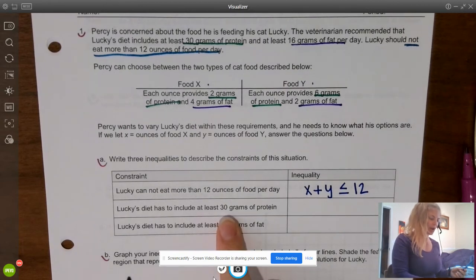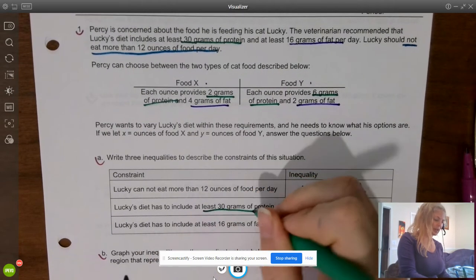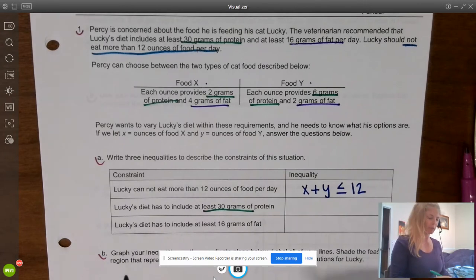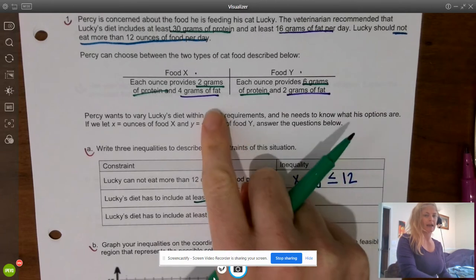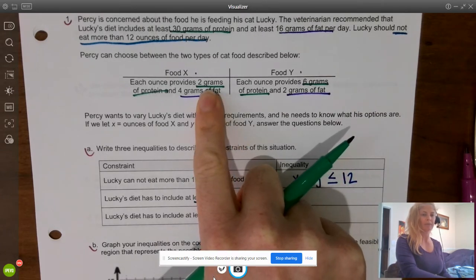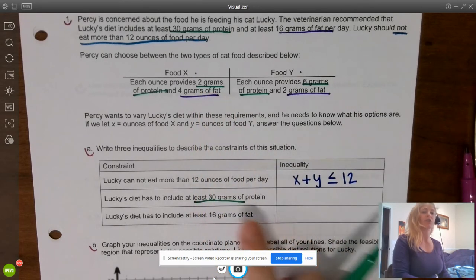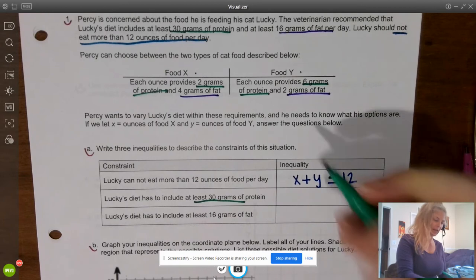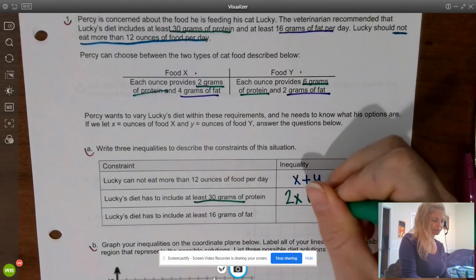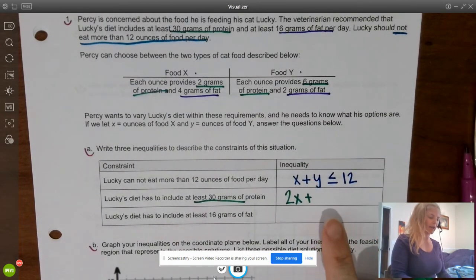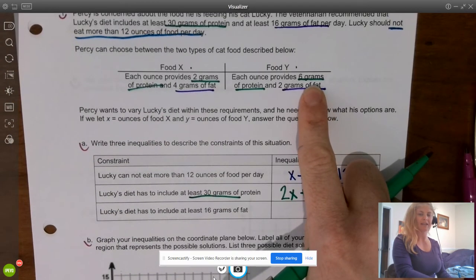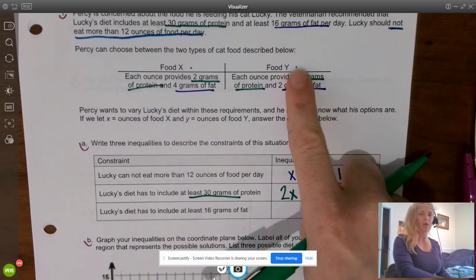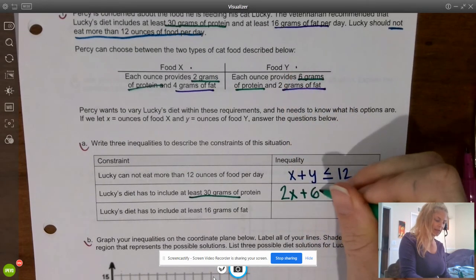Then the next constraint is about protein. We need at least 30 grams of protein. Well, if we're feeding X ounces of food X and food X has 2 grams of protein per ounce, the total grams of protein that we are feeding is 2X. Plus, food Y in 1 ounce gives 6 grams of protein, and we're feeding Y ounces, so that's going to be 6Y.